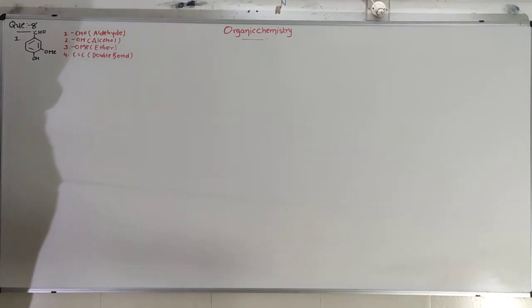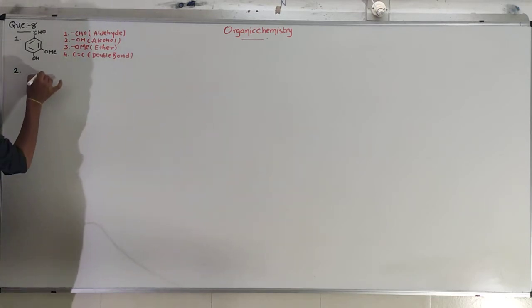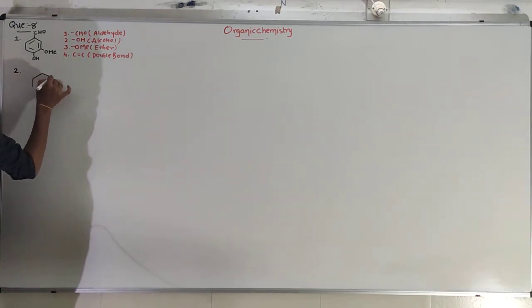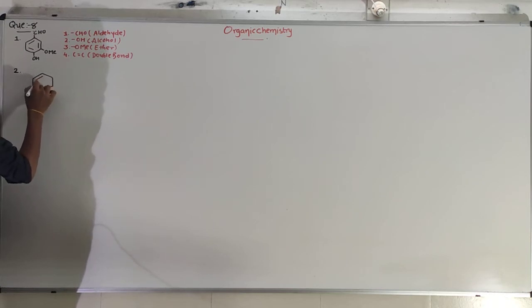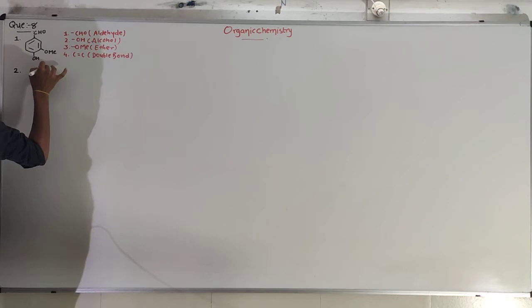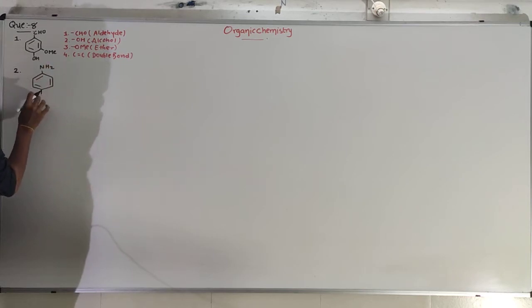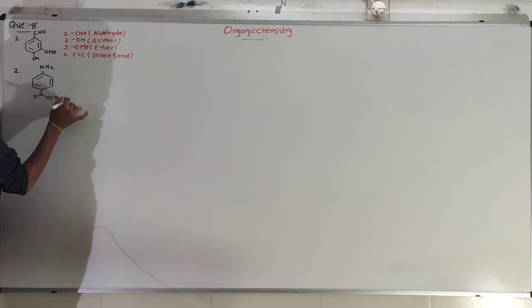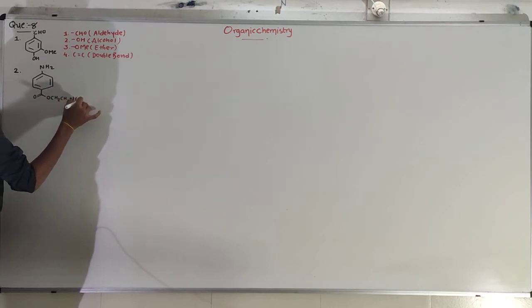After that, our second compound is a similar one, benzene ring with NH2, double bonded oxygen, single bonded oxygen, CH2, CH2, nitrogen, C2H5 twice.